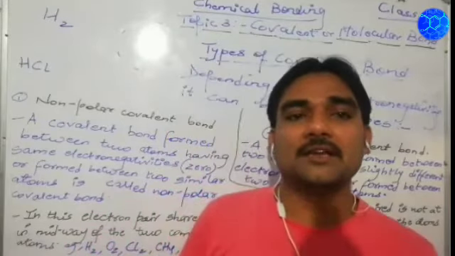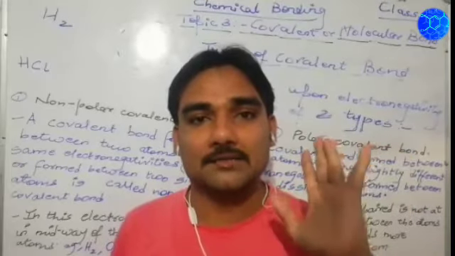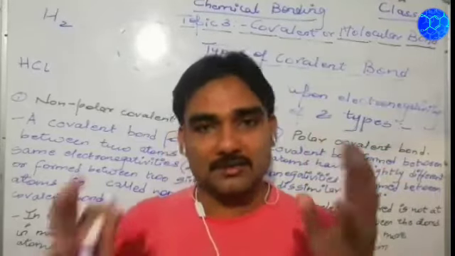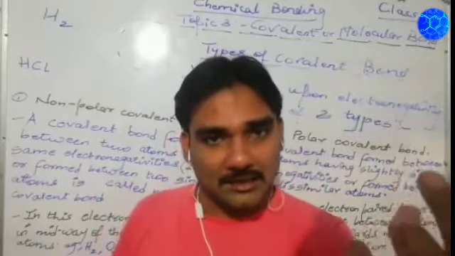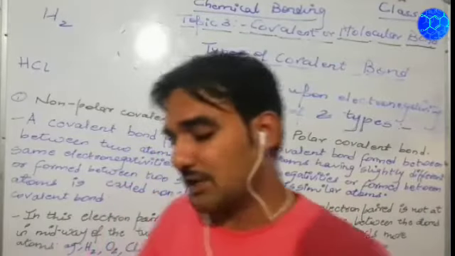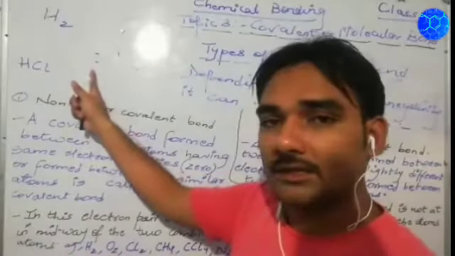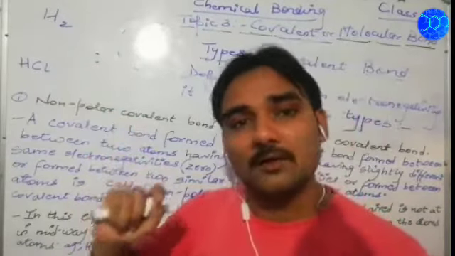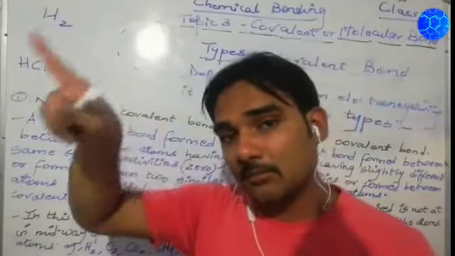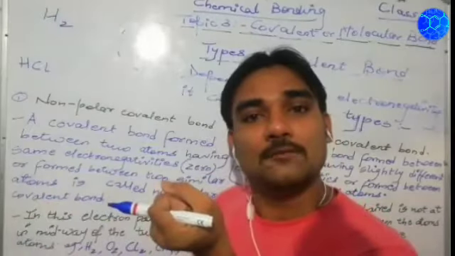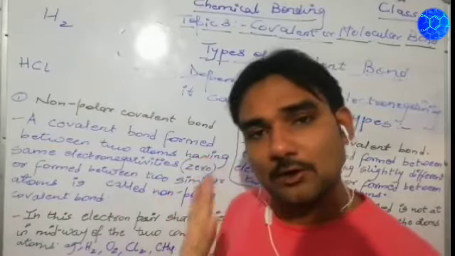Coming to this, let us see how electronegativity can be defined. Electronegativity is the tendency of an atom in a molecule to attract a shared pair of electrons. Shared pair means two electrons. When two electrons are there, we consider them as one pair of electrons. So electronegativity is the tendency of an atom in a molecule to attract a shared pair of electrons towards itself, meaning attract two electrons towards itself altogether.